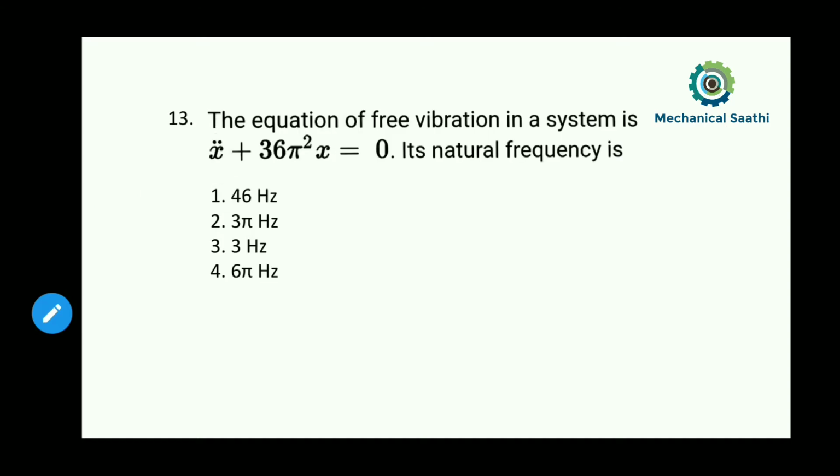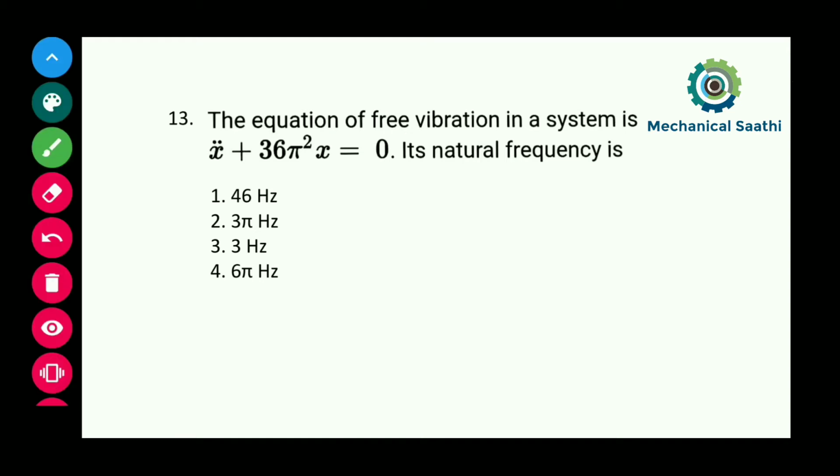Then moving towards the next question, question number 13. Here it says that it is a free vibration equation in the system, and the equation is given as x double dot plus 36 pi square x is equal to 0. We need to find out the natural frequency, so let us try to find the natural frequency of the system.